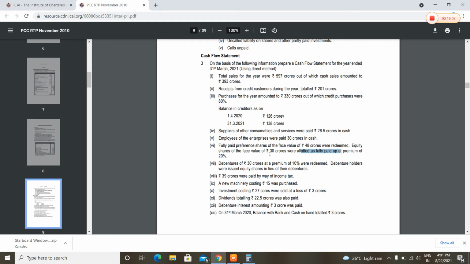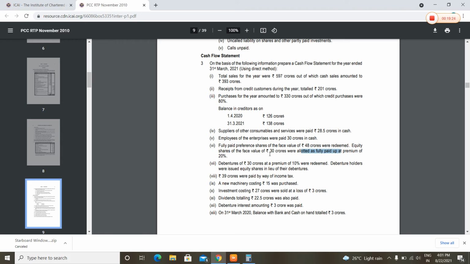Sorry, I made a mistake here. 30 crores is the face value of equity shares, plus 20%. That means we have received 36 crore rupees, so we will add this 36 crores in full.